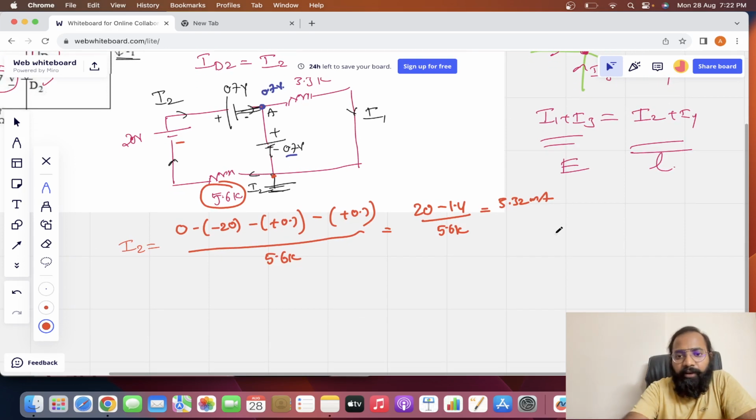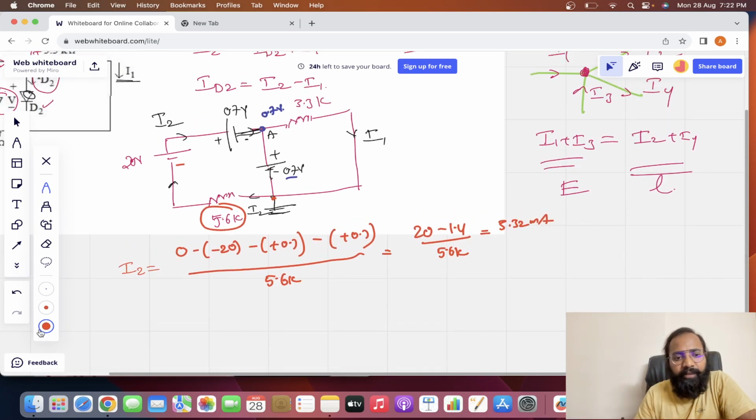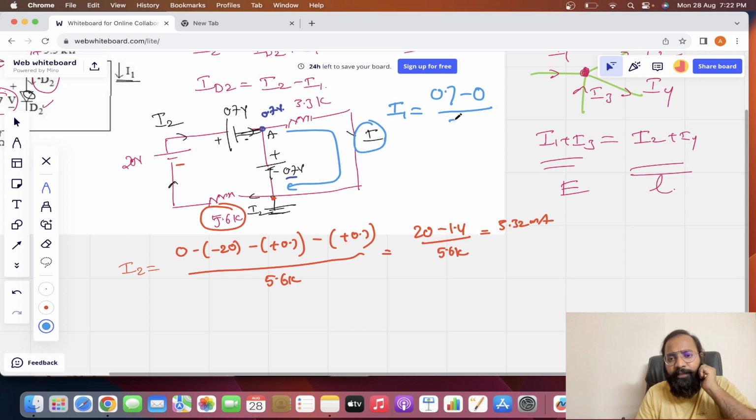Okay. Now, coming to I1. I'm just applying the same concept: starting voltage minus ending voltage. So I1 is starting at where? A. And it is ending at where? See, I1 is flowing like this. It is ending at ground. So for I1, starting voltage is 0.7 minus ending voltage, which is ground, that's why 0 volts. And how much resistance is there in this path? 3.3k is there. So 0.7 divided by 3.3k means I got 0.21 milliamperes.